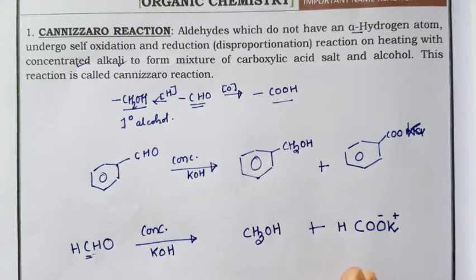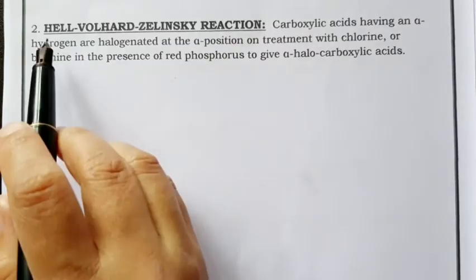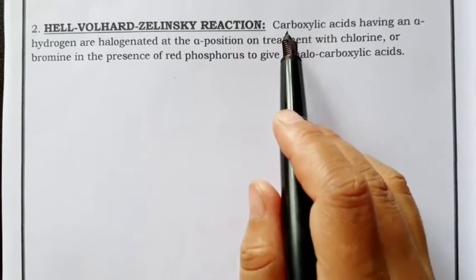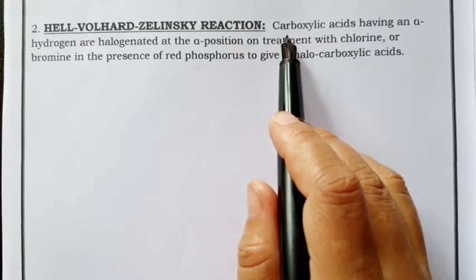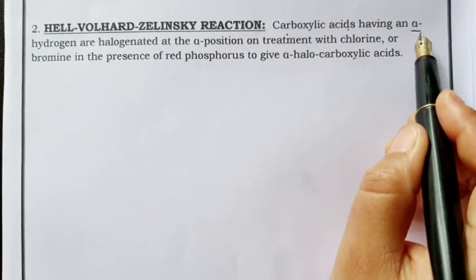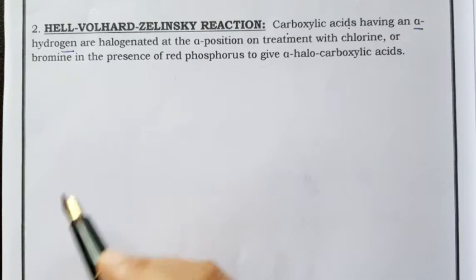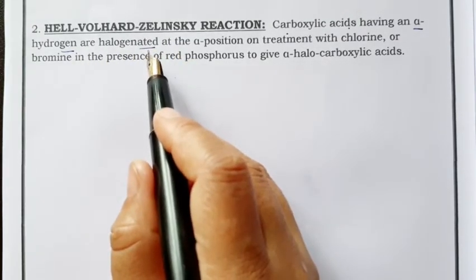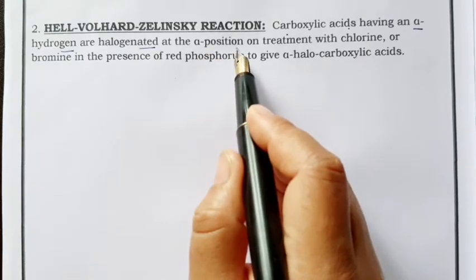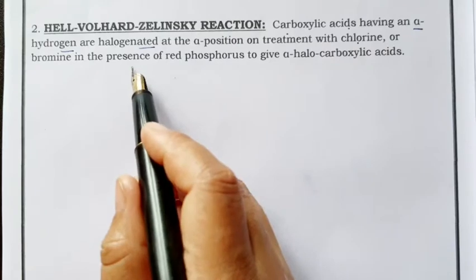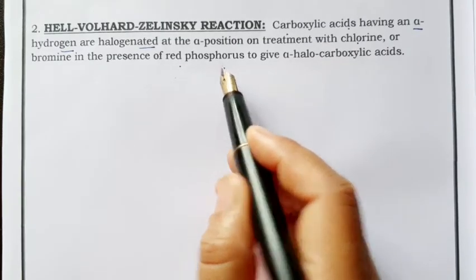Now the next name reaction is Hell-Volhard-Zelinsky reaction. This reaction is for carboxylic acids. What is this reaction? Carboxylic acids having alpha hydrogen are halogenated. That means H will get replaced by halogen at the alpha position on treatment with chlorine or bromine in presence of red phosphorus